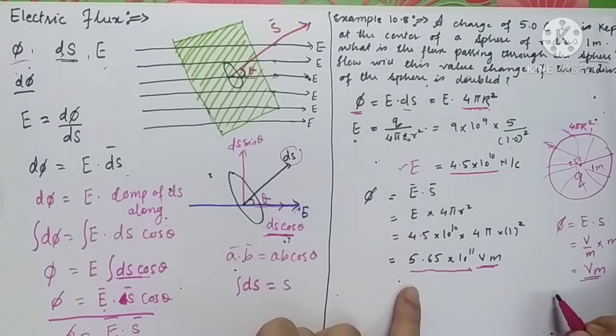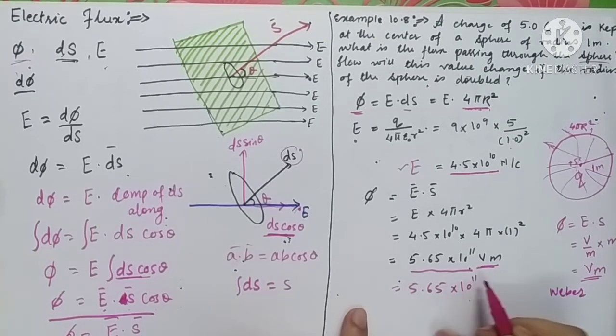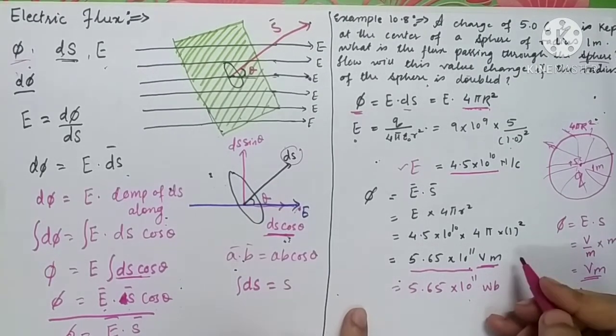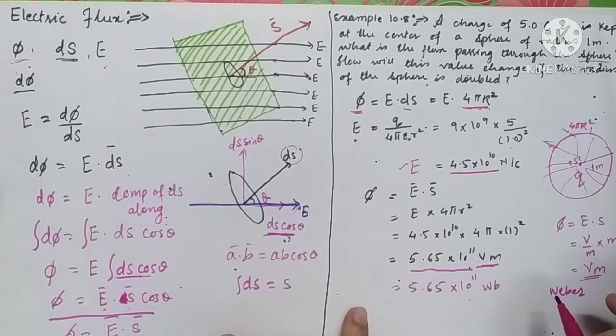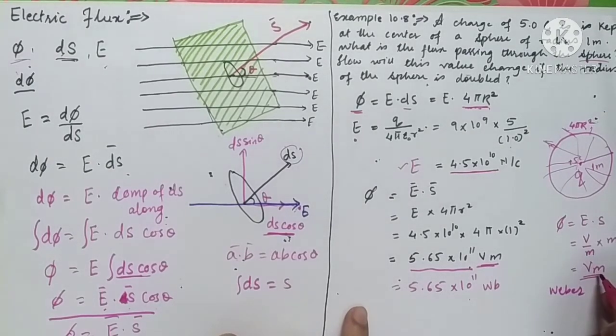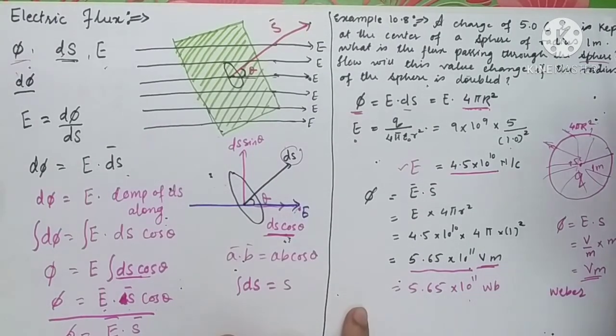And there is one more unit of electric flux called Weber. So you can write it as 5.65 into 10 raised to 11 Weber. So unit of flux is also Weber and voltmeter. So here we have calculated the value of the electric flux passing through the sphere.